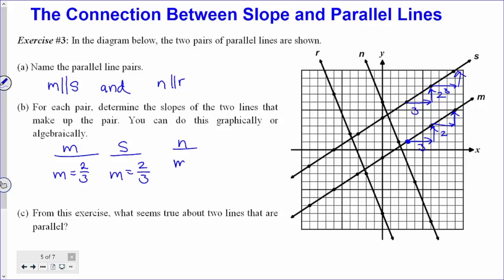For line N, what we find is to go from this point to this point, we would move 2 to the right, but we would have to go 5 down. So its slope is going to be -5/2. On the other hand, that was actually line R. My apologies. Let me erase that. That was line R. Line N, well, it looks like it's the same thing. We're going to go 2 units to the right, 5 units down, so its slope is also -5/2.